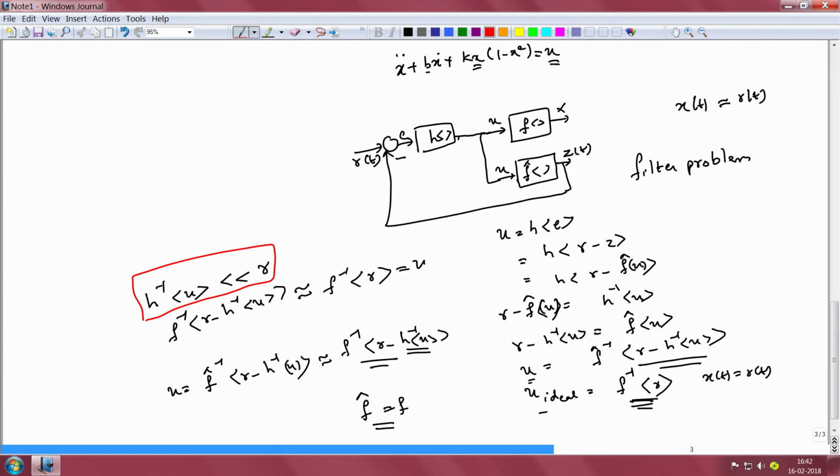Equivalently, what this indicates about the function H itself is that the function H should be a high gain function. In other words, if H inverse is a function whose output is going to be a very attenuated version of its input, then the mapping H should be one where the output of H should be a highly amplified version of the input to that function. So, in other words, H should be a high gain function.